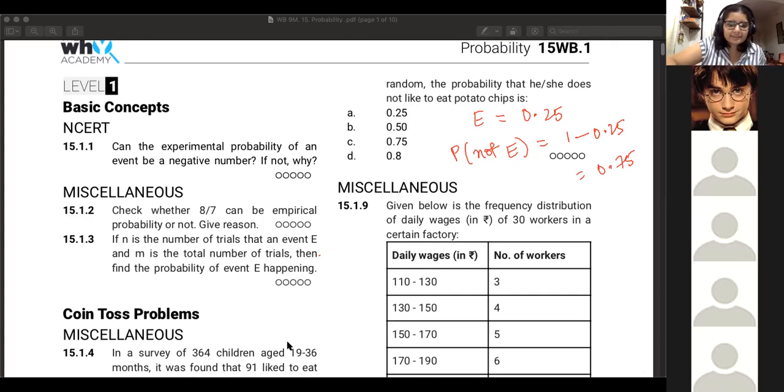So yeah, Sujal, your logic is also correct. So it is 1 minus 0.25. But the reason why you do 1 minus 0.25 is basically, if E happening is 0.25, then the rest of the time is basically not E. And the sum of the probabilities of all the events should be equal to 1. So that is the reason why the probability of not E happening is 1 minus 0.25. That's the reason you subtract from 1. Okay.